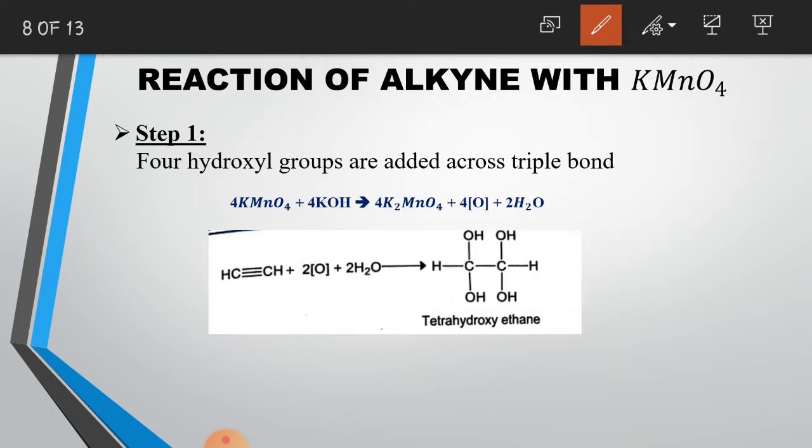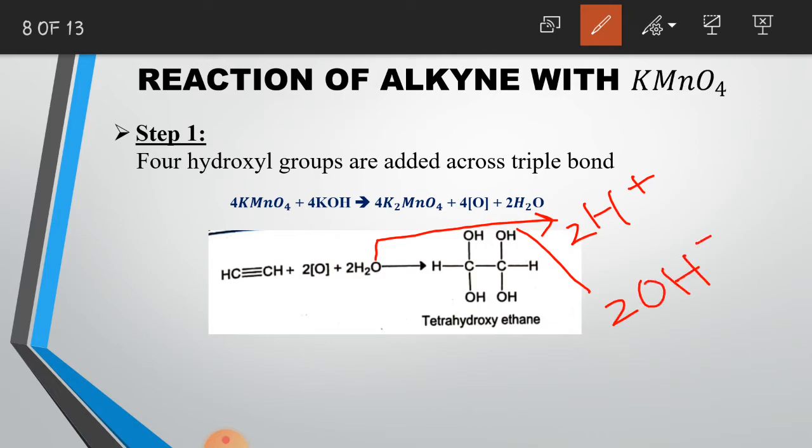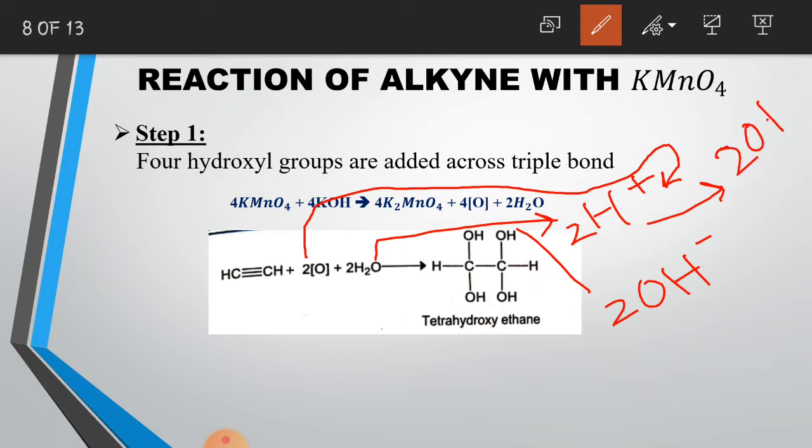Now if I simplify it further, since two molecules of H2O are being used here, we will get 2H positive and 2OH negative. Since we are using two atomic oxygen, these two atomic oxygen will react with 2H positive to form 2OH.